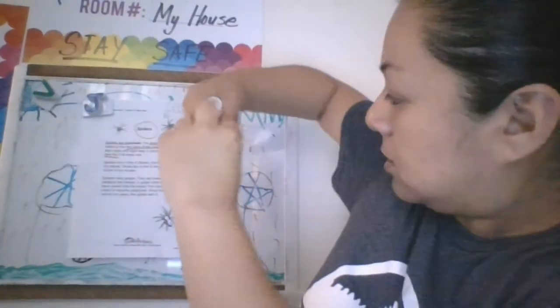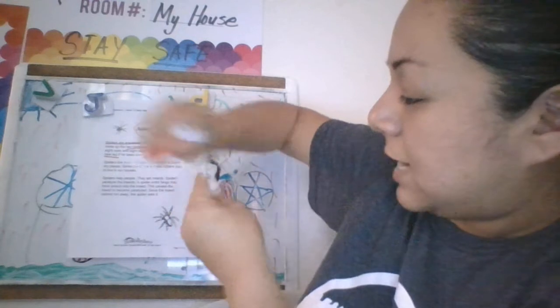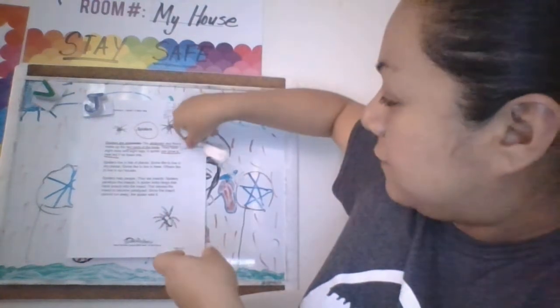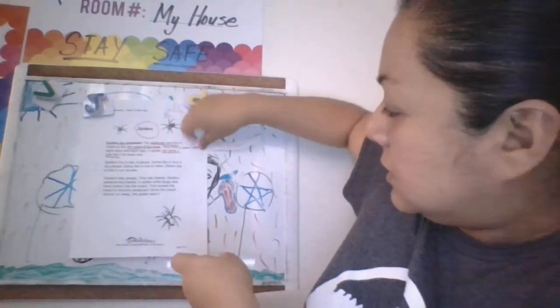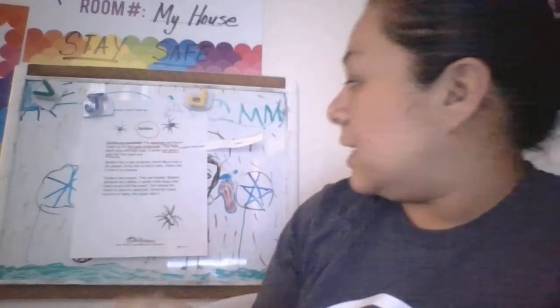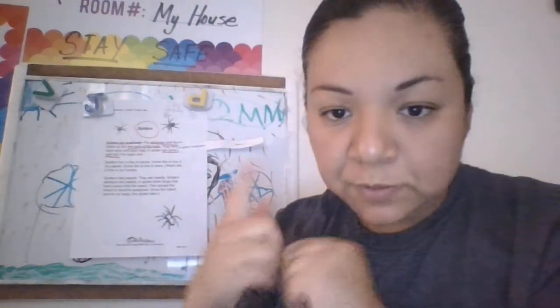And attach it the best you can. So I know for this section right here, this is going to be my main idea. A spider's body parts would be my main idea for paragraph 1. Okay, so now we're going to do the same thing. This time we're going to do it for paragraph 2.